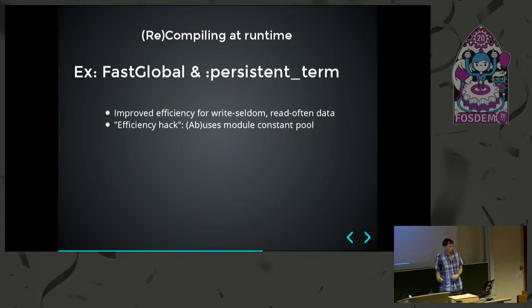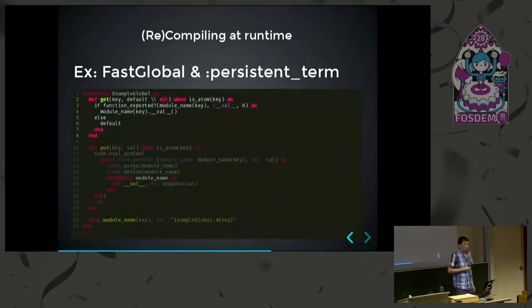And this means that in some cases there might be congestion on certain processes that have certain data. And there are some other ways to resolve this, for instance using ETS, Erlang Term Storage, but even that has, at some point, its scalability issues. And one thing you can do to fix this problem is to actually recompile data into a piece of code that is then shared between all the processes again. Of course, there are many cases in which this doesn't make sense, so benchmark before you use it. But if you wanted to build something like this by hand, it would work like this.